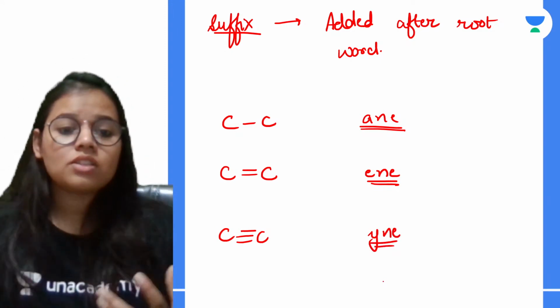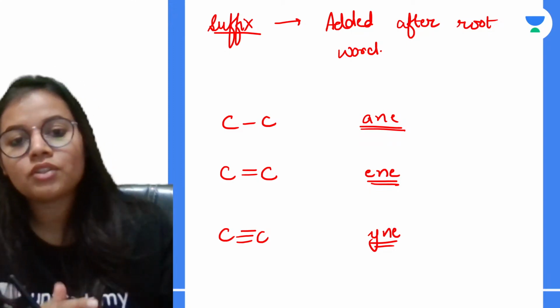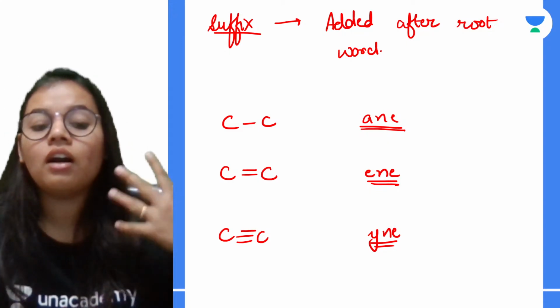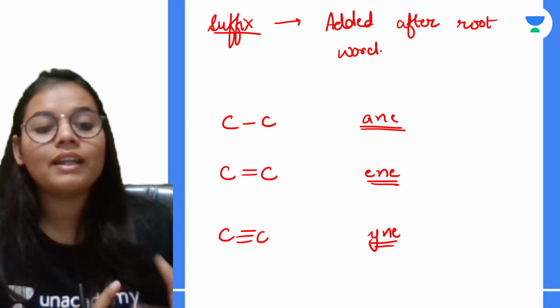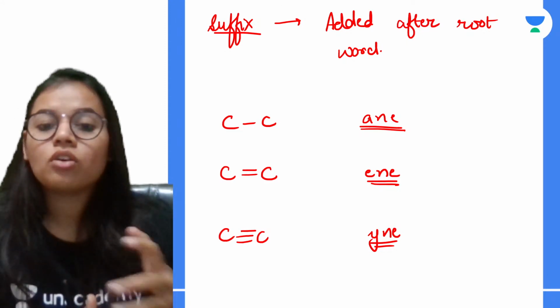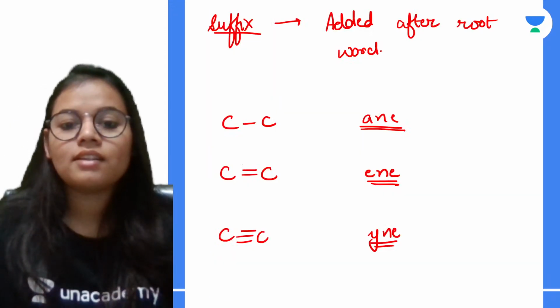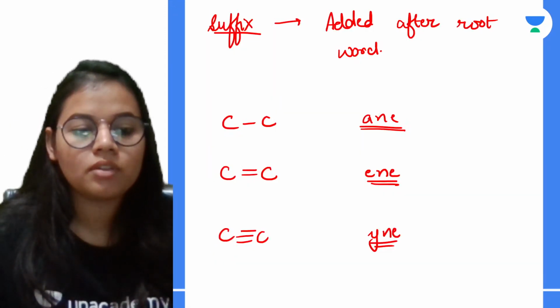Not only in just hydrocarbons, we are having other suffixes also, like alcohol becomes ol, carboxylic acid becomes oic acid, aldehyde becomes al, right? Ketone becomes one. So we are having many suffixes. And next is prefix.